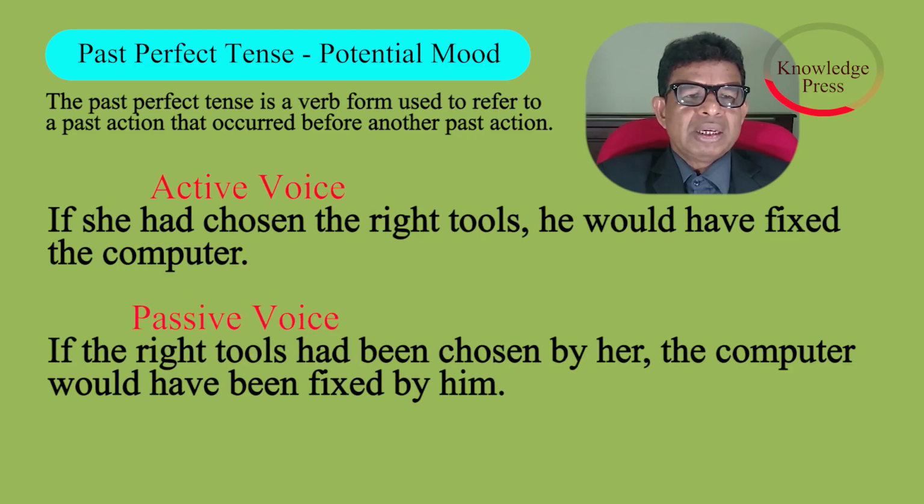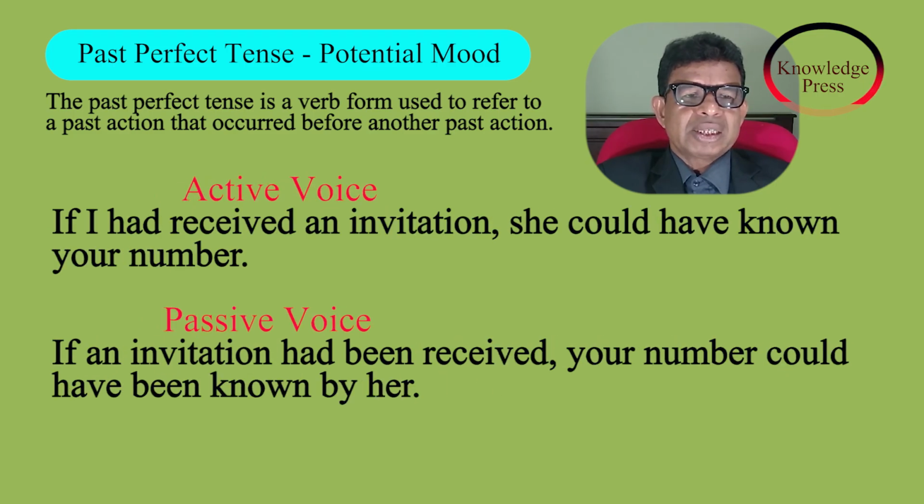Active voice. If she had chosen the right tools, he would have fixed the computer. Passive voice. If the right tool had been chosen by her, the computer would have been fixed by him. Active voice. If I had received an invitation, she could have known your number. Passive voice. If an invitation had been reserved, your number could have been known by her.